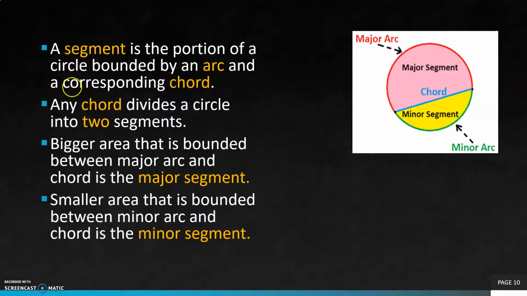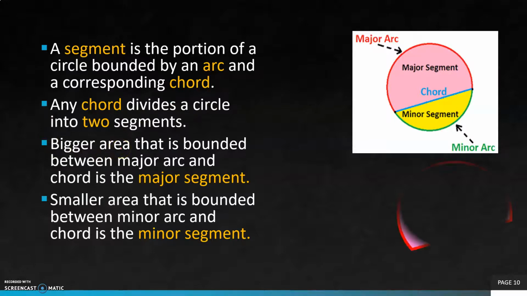A segment is the portion of a circle bounded by an arc and the corresponding chord. When we draw any chord in the circle, then this chord divides the circle into 2 segments. This larger area is the major segment and this smaller area is the minor segment. As any chord divides the circle into 2 segments, we can see that in this figure.